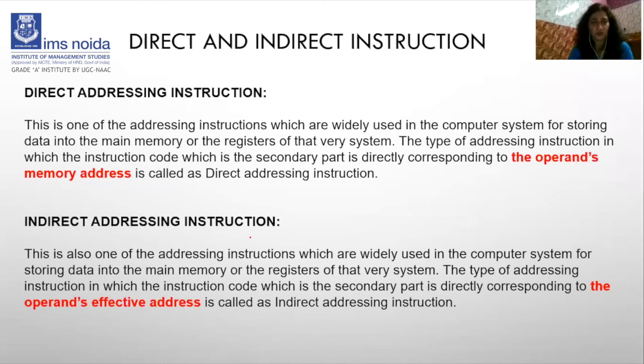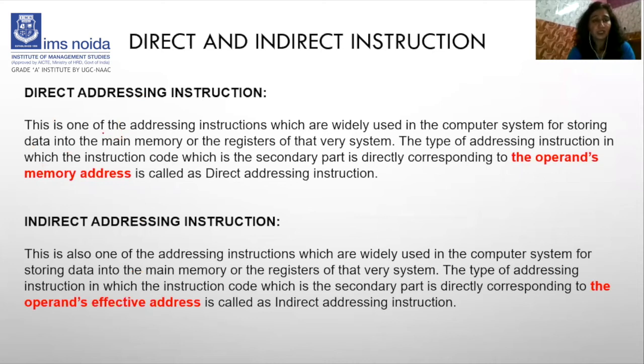Before moving on, we should know what an instruction is. Instruction means when we are giving a command to a computer, or when a device wants to give a command to another one. That is called an instruction. There are two types of instructions, direct instructions and indirect instructions. So what is the difference between these two? What do we mean by direct and indirect instruction?